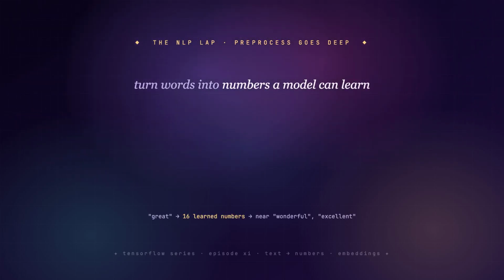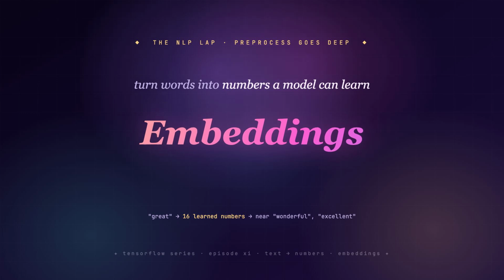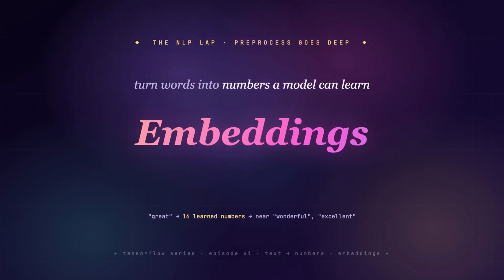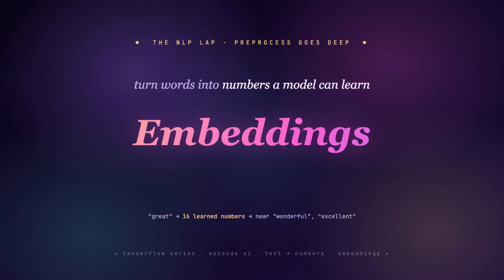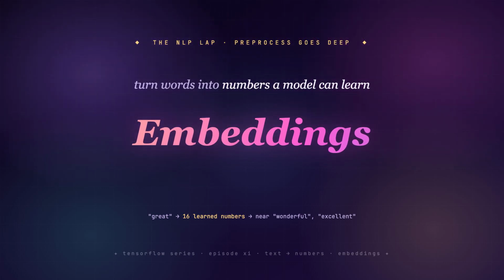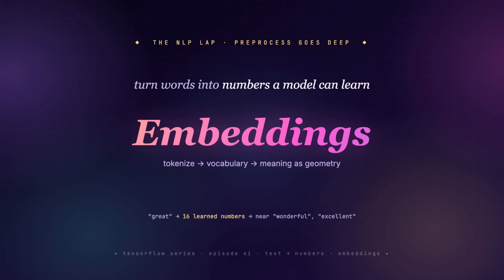Last episode we taught a network to read pixels into characters with a CNN and RNN and CTC stitching it all together. That was the last stop on the vision lap. Now the road turns toward language. And here's the very first wall you hit. Text isn't numbers. A neural network can't multiply the word great by a weight. So before any NLP model can learn a single thing, we live inside one pipeline stage, preprocess, and go deep. Today, how to turn raw strings into numbers a model can actually learn from.